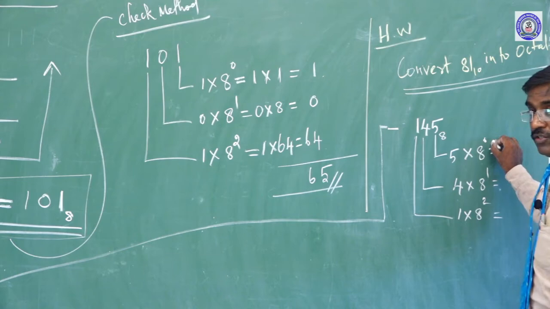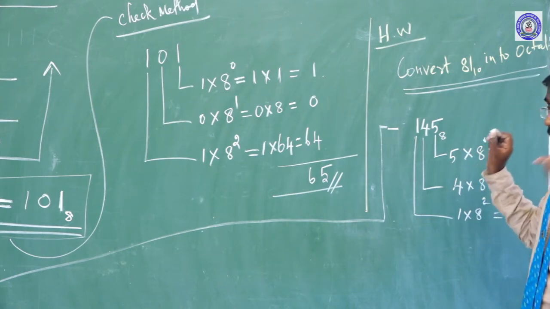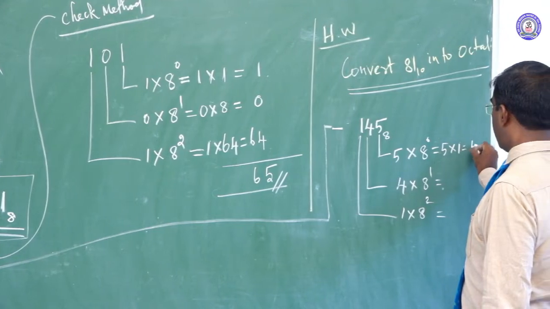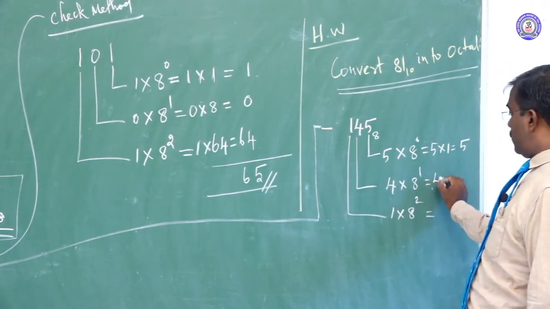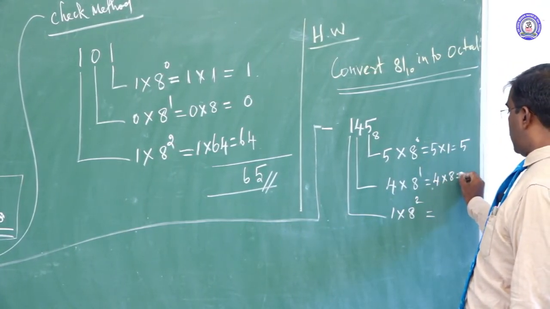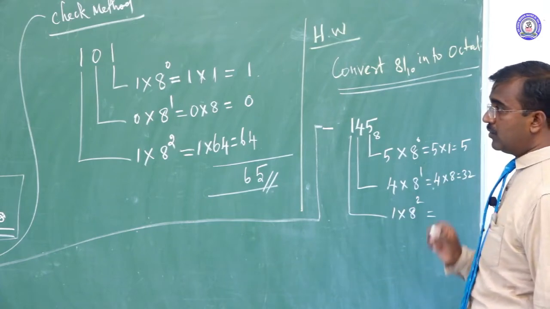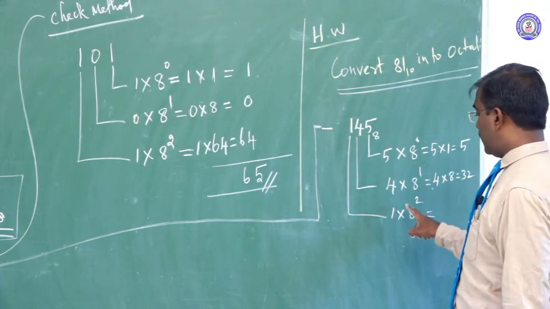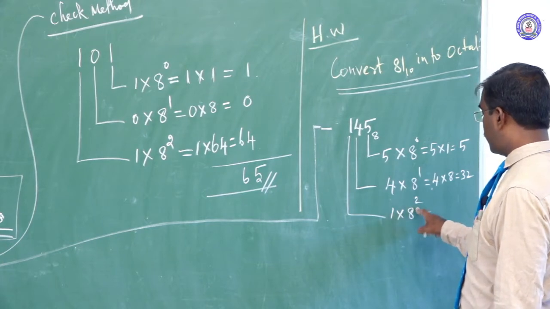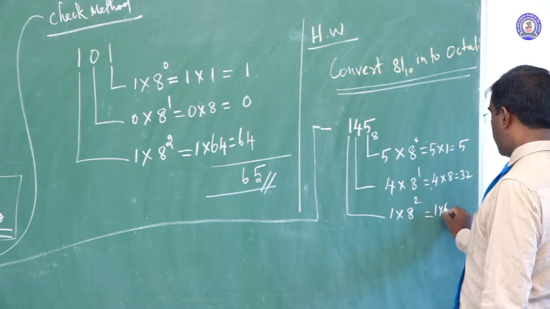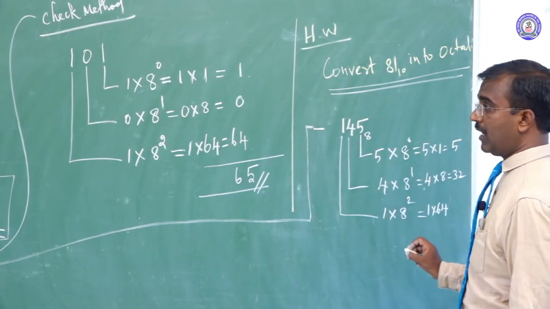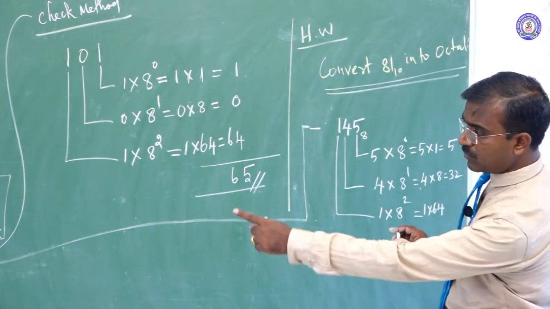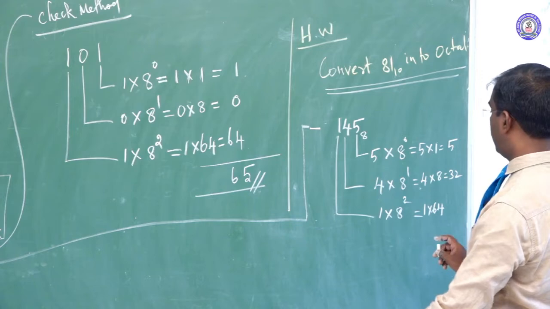Anything to the power 0 we know is 1. So, 5 into 1 is nothing but 5. Here 4 into 8 equals 32. Here 8 to the power of 2, so 1 into 64.